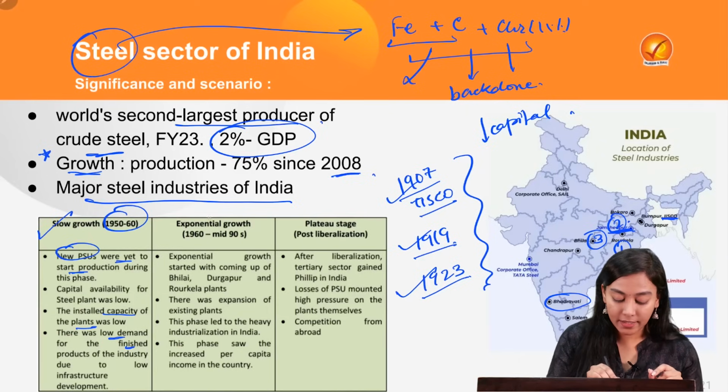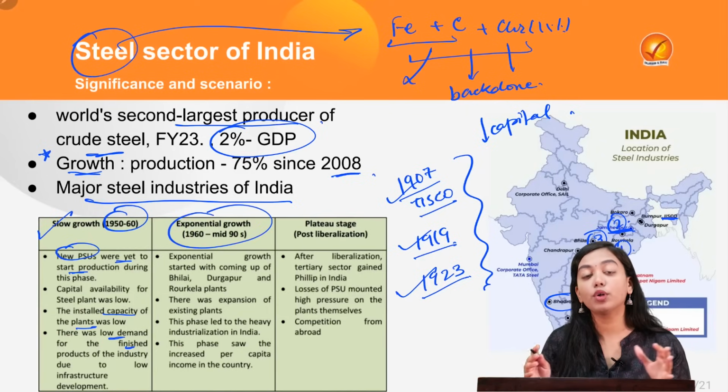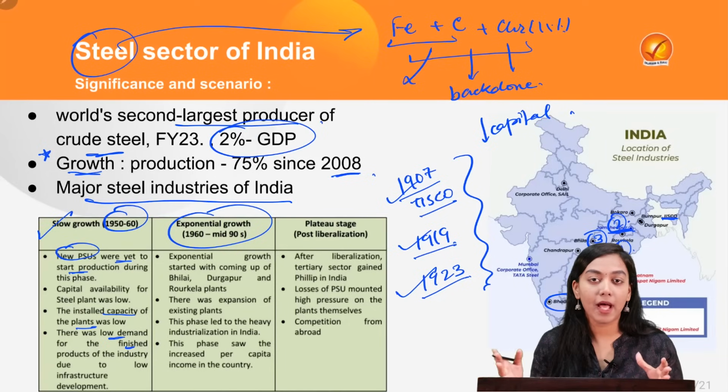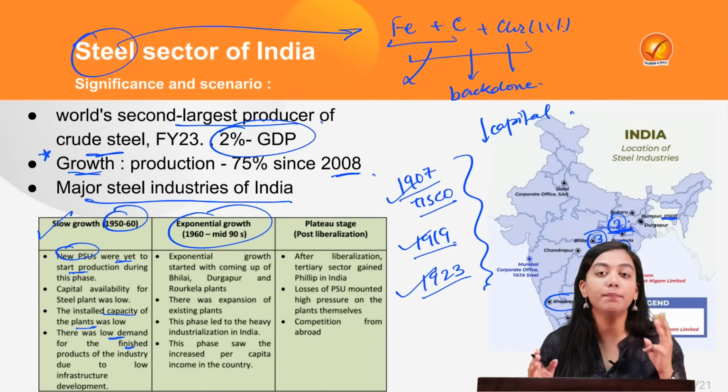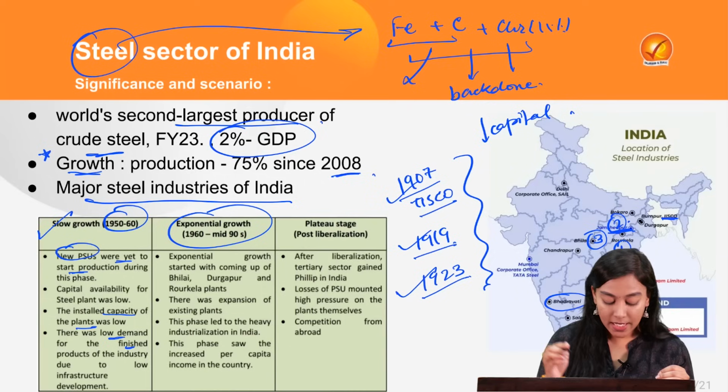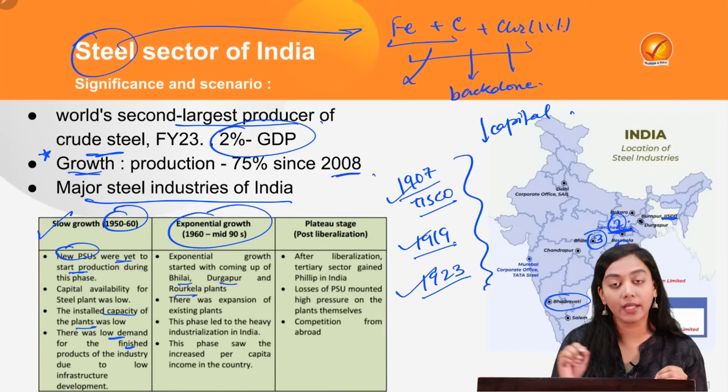Now the second decade saw exponential growth with the coming up of the second 5-year plan, which led to the establishment of 3 very important steel and iron plants in India. These were the Bhilai, Durgapur and Rourkela plants.